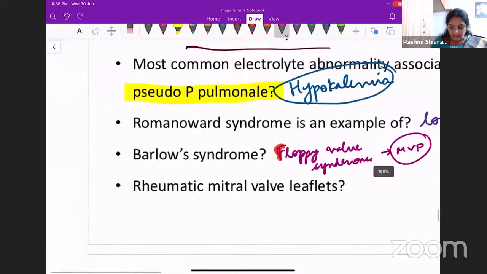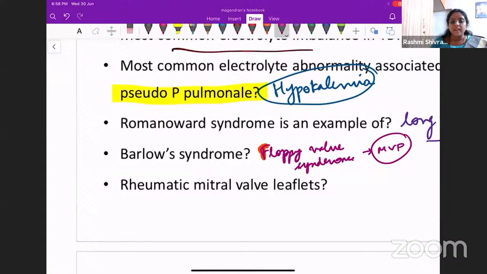Okay. So rheumatic mitral valve leaflets. What is the finding that you find when the patient is having rheumatic fever and has developed affection of the mitral valve leaflets? What is the characteristic appearance that you will see on the mitral valve leaflets when there is chronic scarring, when the patient develops rheumatic heart disease? It is very, very commonly asked. And I know this is a pathology question, but it is good to know.